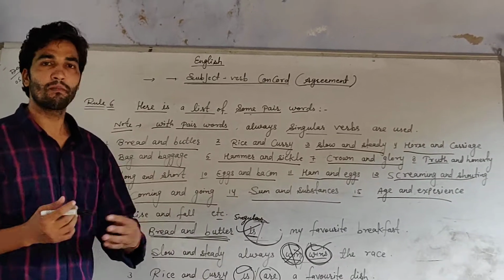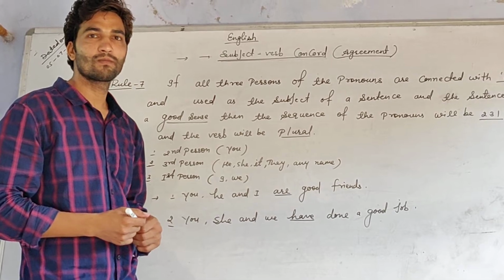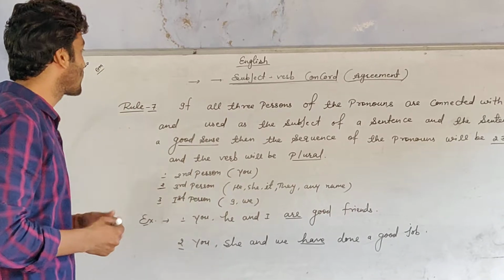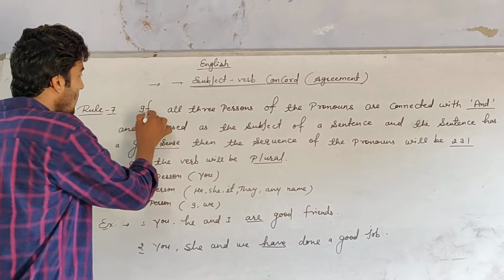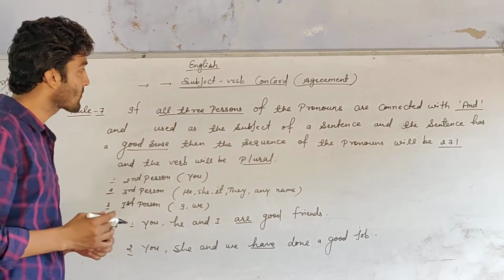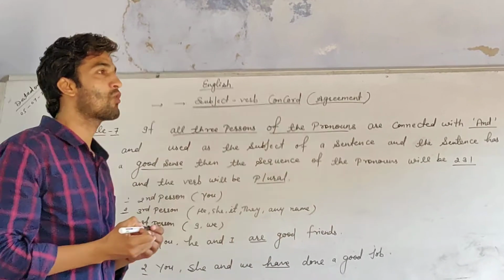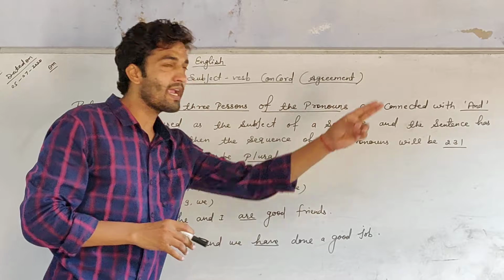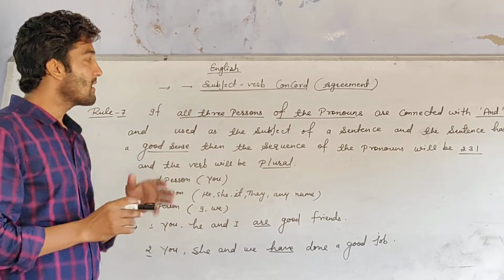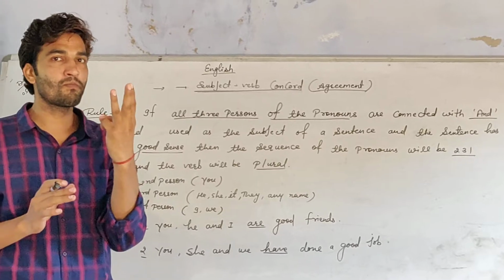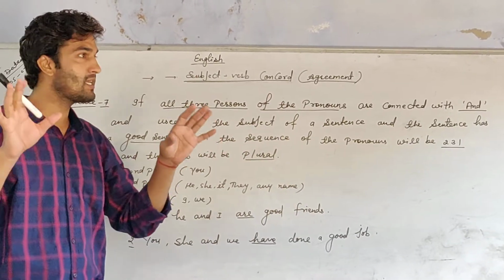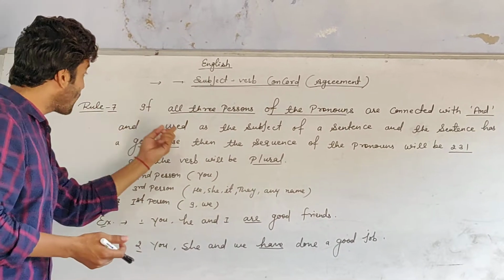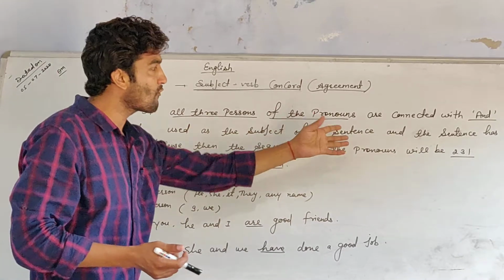Let's move on to rule number 7. Look at rule number 7. Rule number 7 is: if all three persons of the pronouns are connected with "and", then what to do? "And" is used as the subject of a sentence.